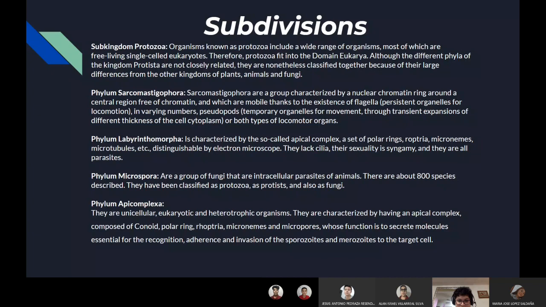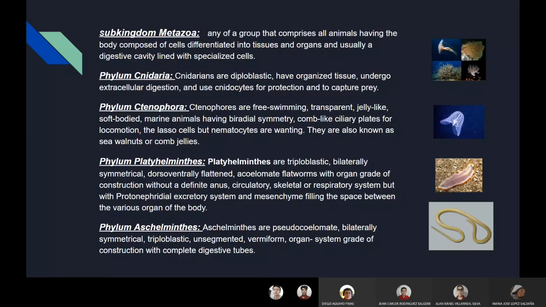Another example is the phylum Microspora, a group of fungi that are intracellular parasites of animals. There are about 80,000 species described, also as protists and also as fungi. And another example is the phylum Apicomplexa. They are unicellular, eukaryotic, and heterotrophic organisms. They are characterized by having an apical complex.